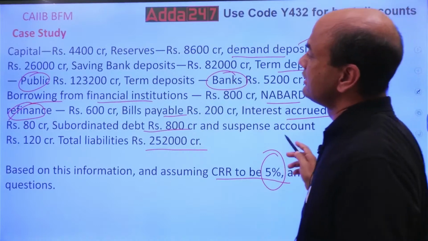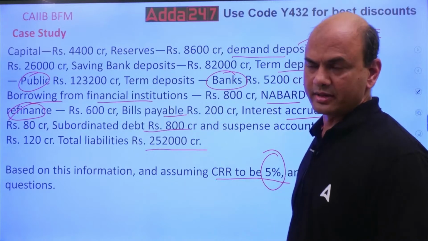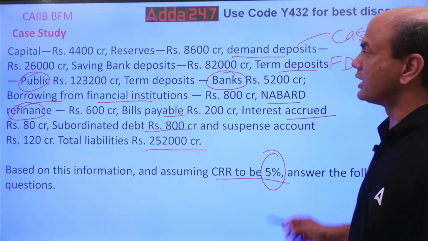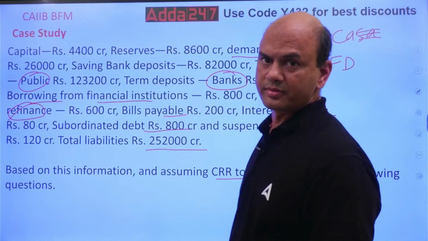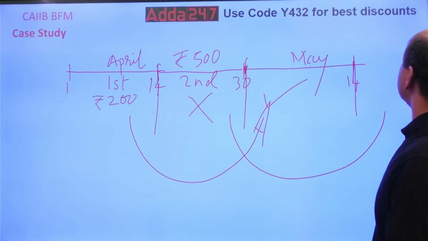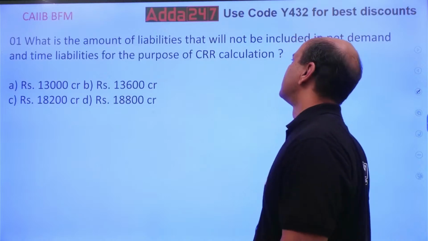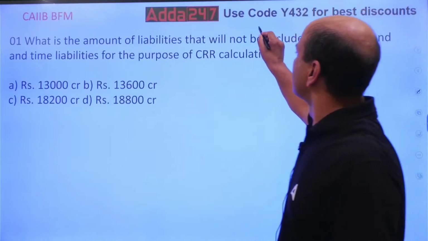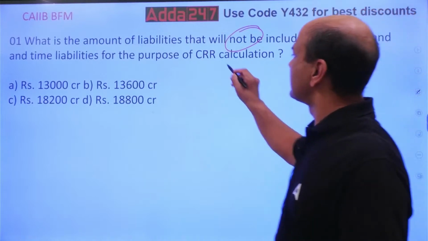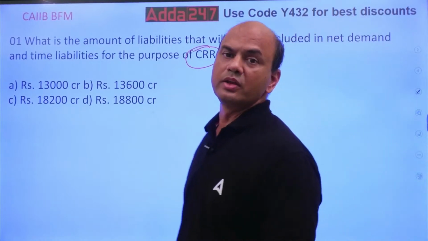So let's get back to the question. These are the liabilities and assets of the bank. From this, I am assuming CRR is 5%, and then I have to answer the questions given. Let's look at the questions one by one. This case study comes as it is for 5 marks. What is the amount of liabilities that will not be included in the NDTL for the purpose of CRR calculations? Which of them will not be included?